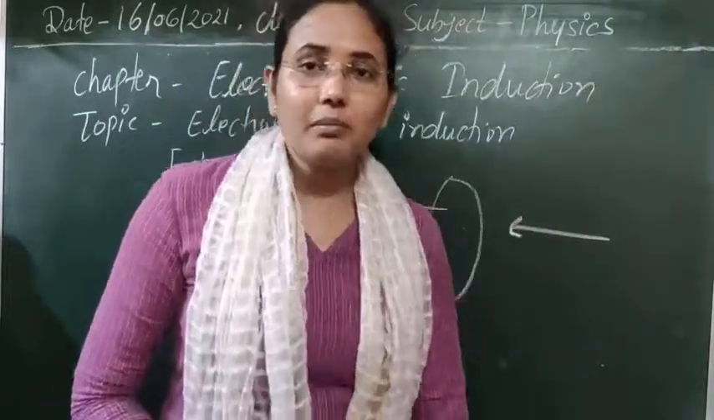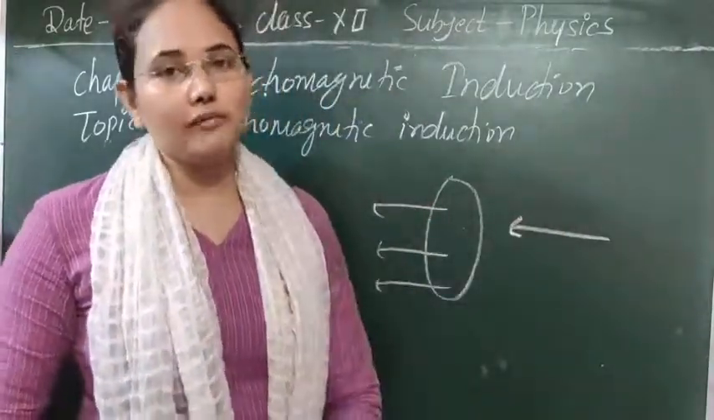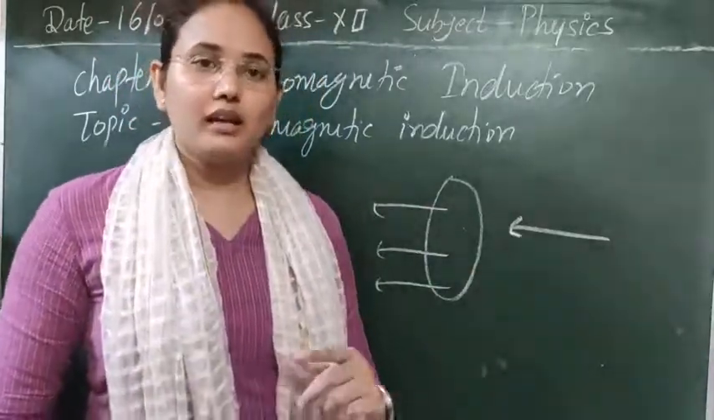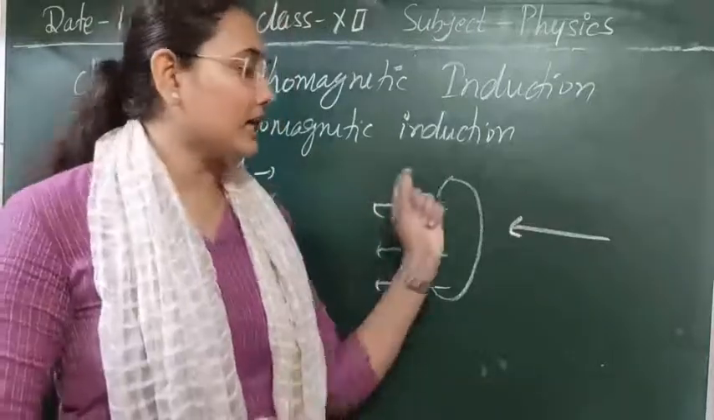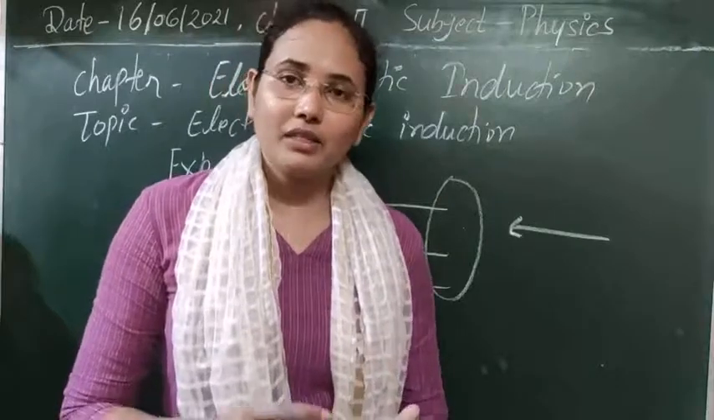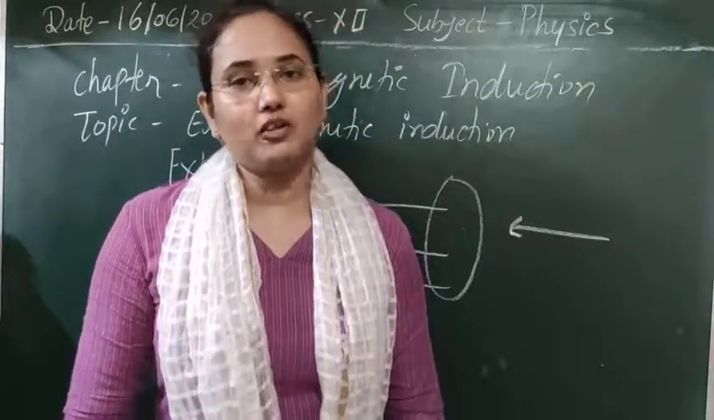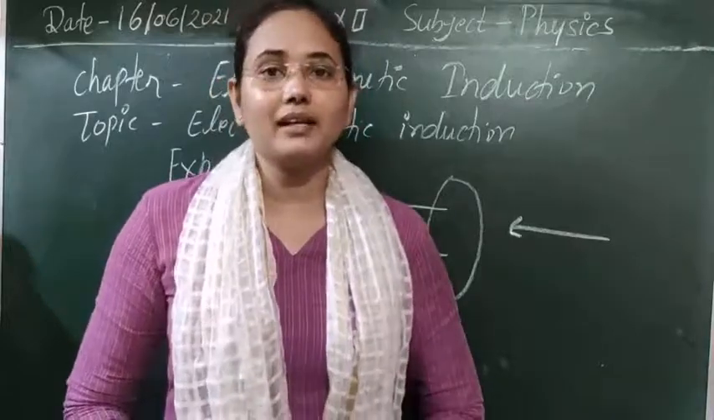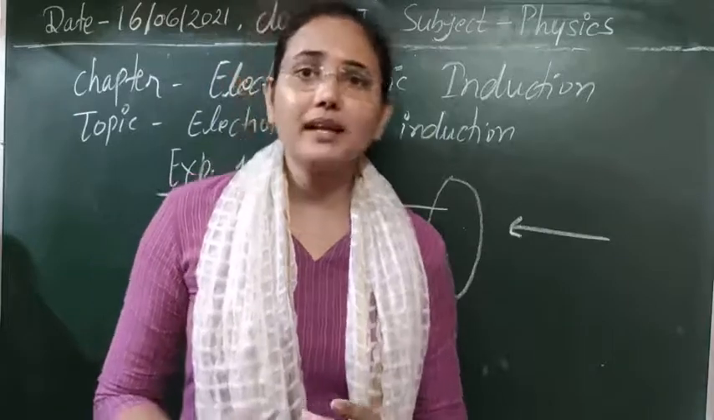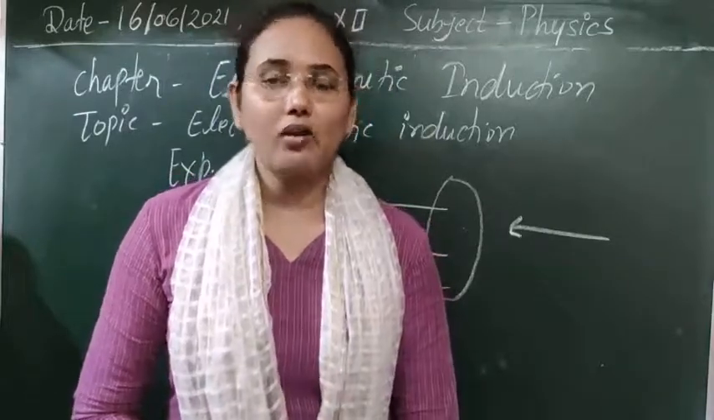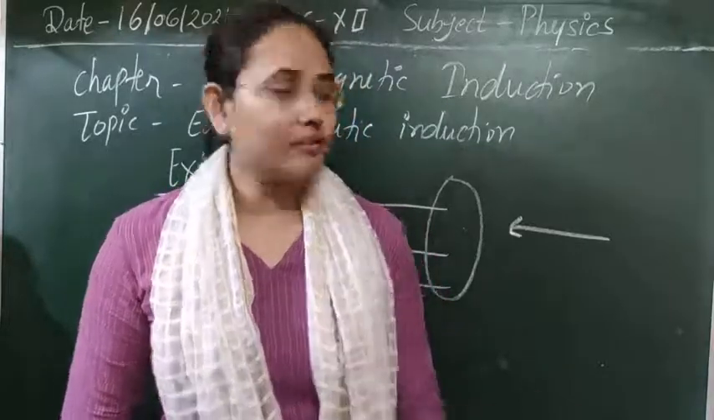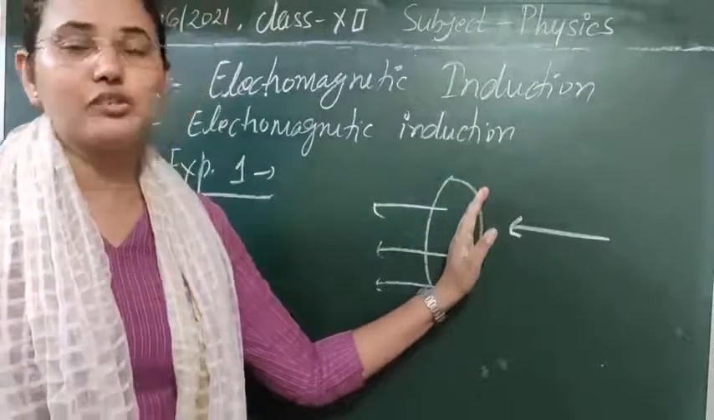So the reason behind the generation of the induced EMF or current is that the flux linked with the coil is changing. The basic idea of electromagnetic induction is that whenever the flux linked with any coil changes, there will be the effect of electromagnetic induction. We will get some electric current or induced EMF there. Clear, I think. So to observe the electromagnetic induction phenomenon, we have to change the flux linked with the coil in which we want to produce the electric current.